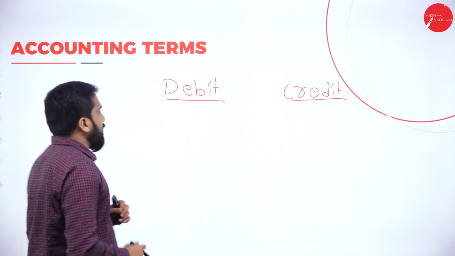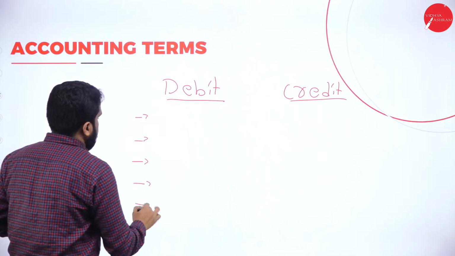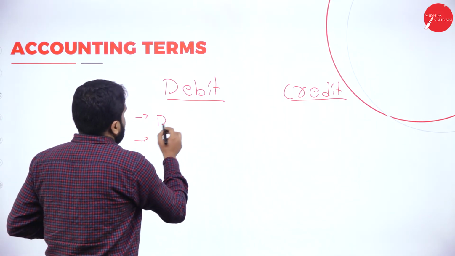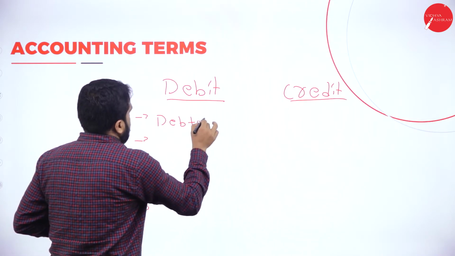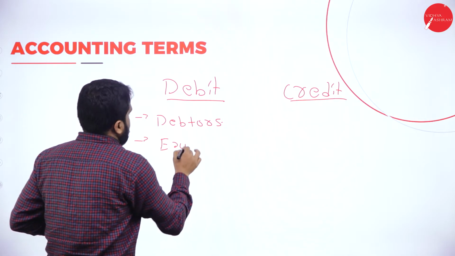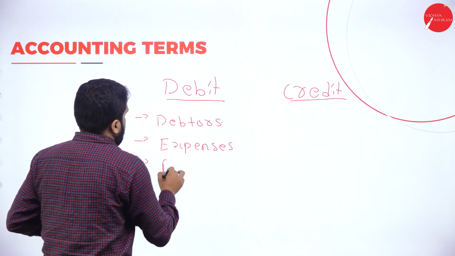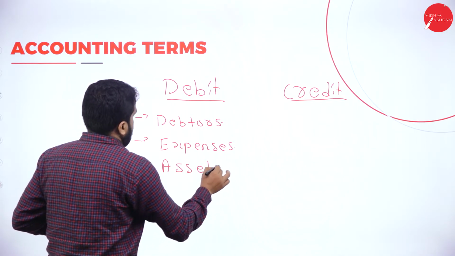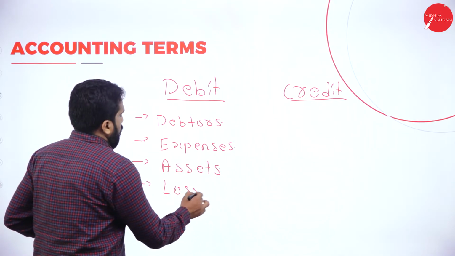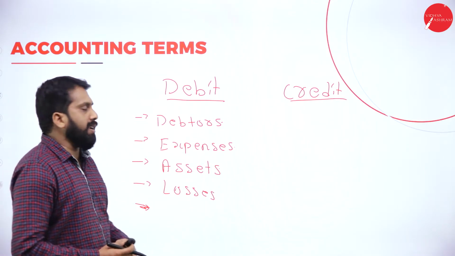Now, in the debit, we have debtors, expenses, assets, losses. So under debit, what we will get?